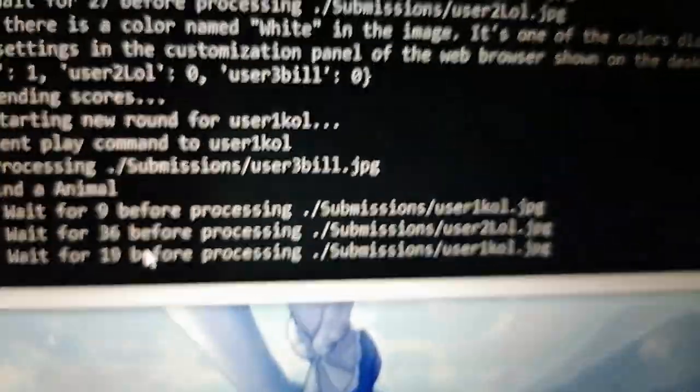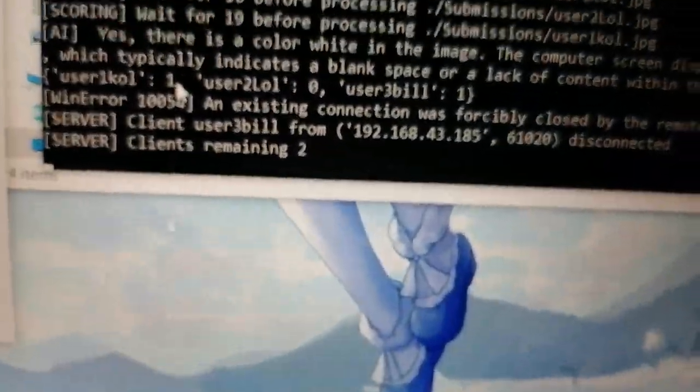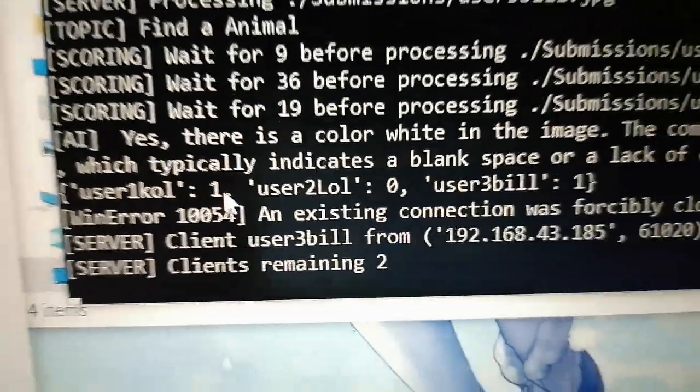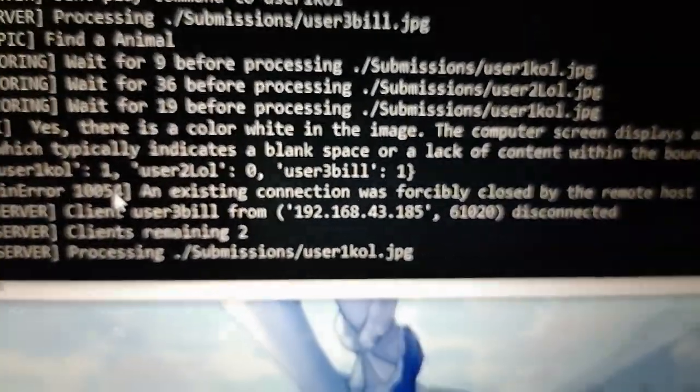Let's check, may nagbago ba? Ayun, here we have a message, Windows error, an existing connection was forcibly closed. So that also closed their connection. Because see, we raised an error, and then we also handled it.